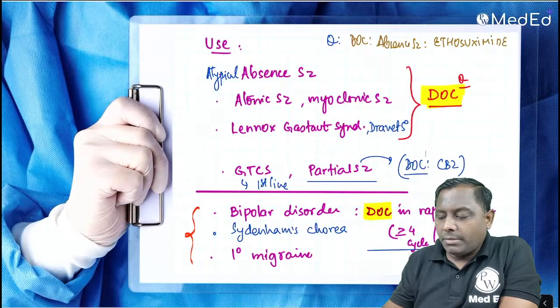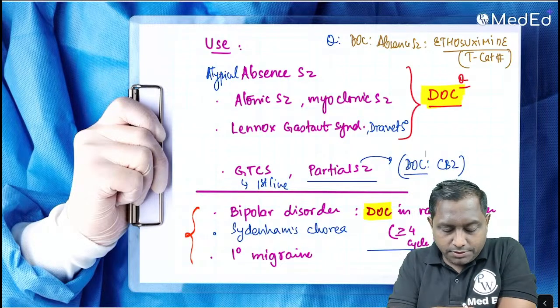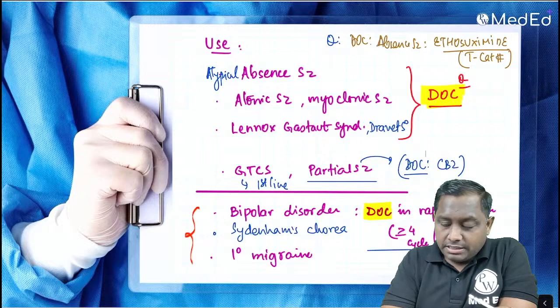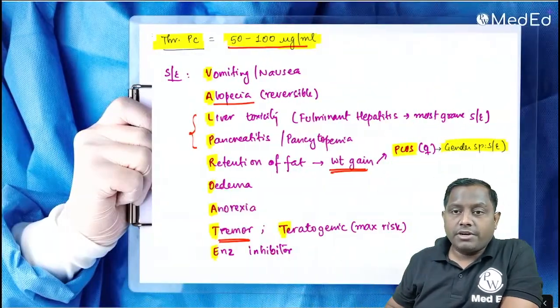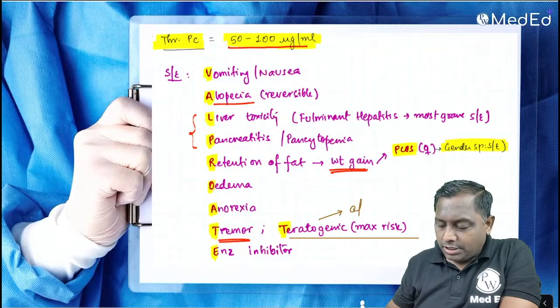Examiner पूछा what is the mechanism of action, that is a T type calcium channel blocker, transient type calcium channel blocker at the level of thalamus. ठीक है. Yes, pregnancy definitely they are going to be avoided because they are associated with neural tube defect called spina bifida, है ना, spina bifida. Teratogenic risk इसका सबसे ज़्यादा है, they are actually associated with spina bifida, therefore pregnancy में तो कभी नहीं देंगे.